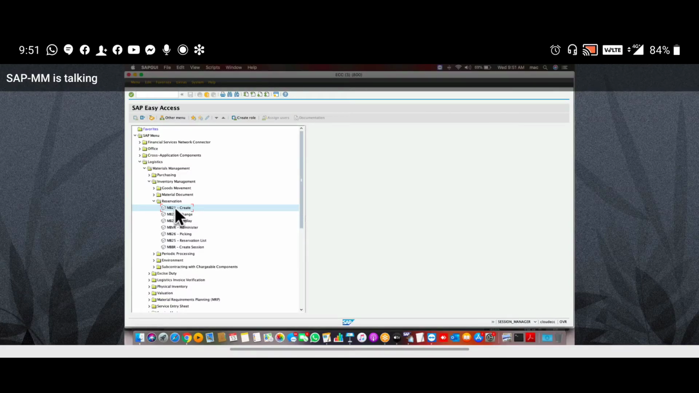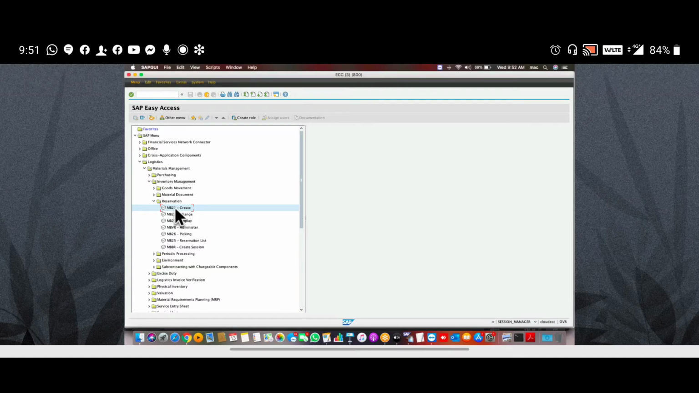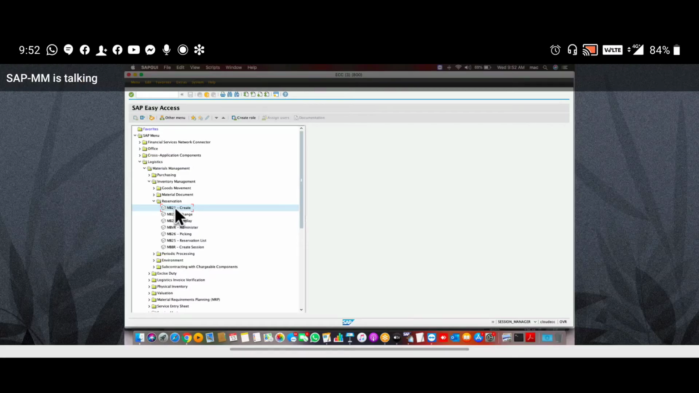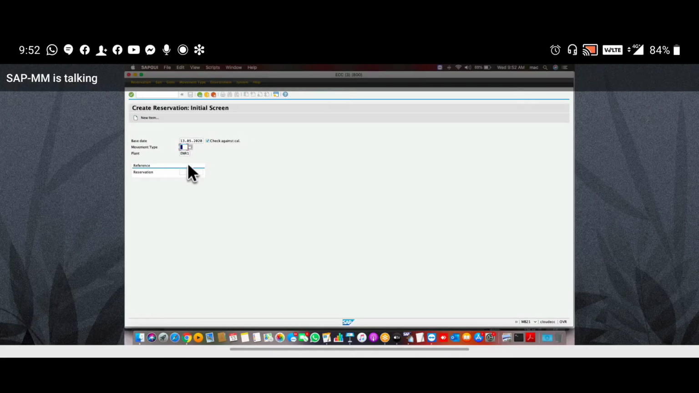MB21, create. Here, give base date. Base date means when you want to use the material. Okay, I want to use it on the 14th, tomorrow. For tomorrow's purpose, I am blocking the stock here. Because tomorrow we'll issue goods, we'll use the goods. Whatever stock we are reserving, we'll use that tomorrow.